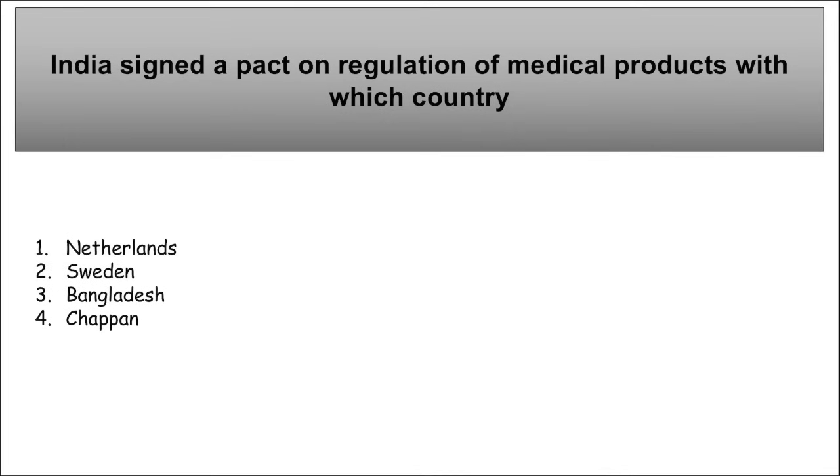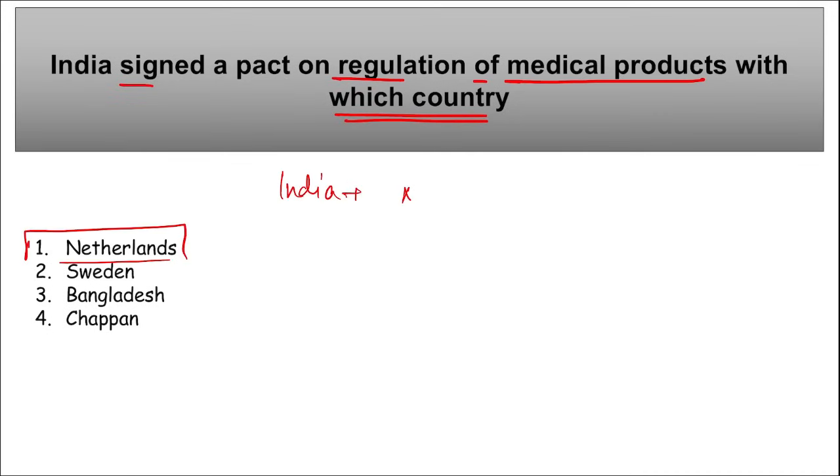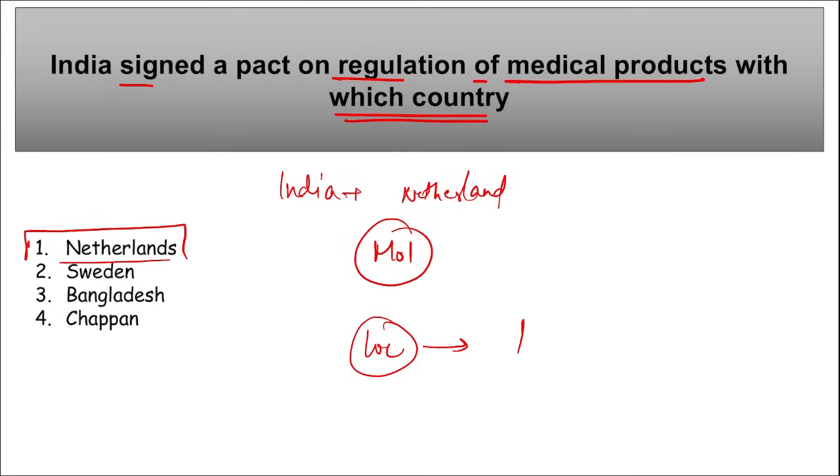Correct? Next is, India signed a pact on regulation of medical products with which country? So remember, India and Netherlands recently signed an MOU, or a pact, and this was a memorandum of intent. Correct? This was for cooperation on medical products regulation. This will enhance the quality of the medical products and healthcare services for both the nations. Correct? And this MOI, that is memorandum of intent, was signed at Hague in Netherlands.